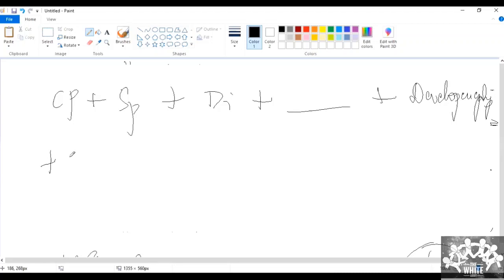Okay. One important point I forgot is that in your anthropometry, you have to mention, until 5 years, in terms of standard deviation by using WHO growth charts. You should not use percentiles. Till 5 years, you should use standard deviation.